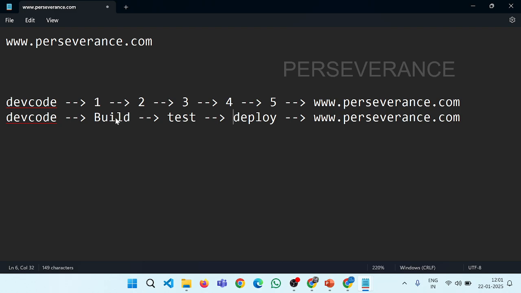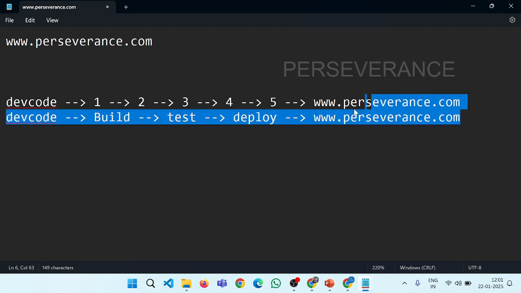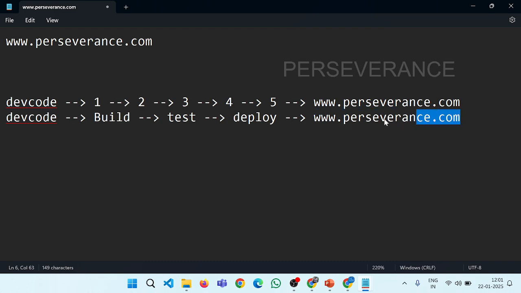Okay, so when I build the software, this particular code, the build process generates a package. Then I will test that final package of the software. Then I will deploy, which is nothing but enabling this website for the customers, meaning when customers navigate to this website, they can see it on the browser, whether a mobile browser or laptop browser, anything on the browser, we are able to access the software.